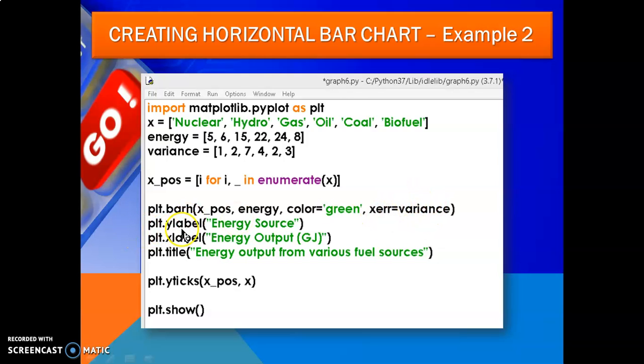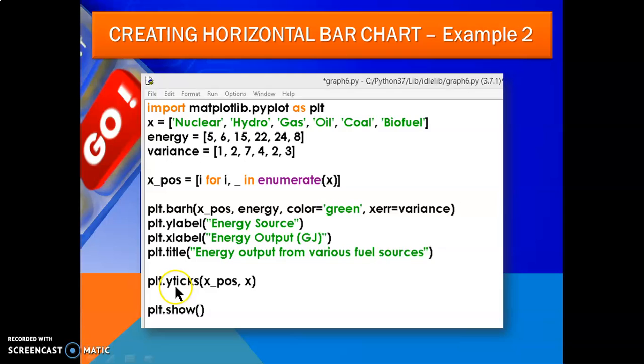Now plt dot ylabel energy source, and plt dot xlabel energy output in GWh. Now the title is given here: energy output variance by fuel sources. This will be the title.